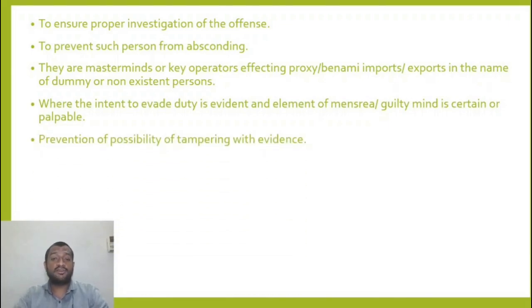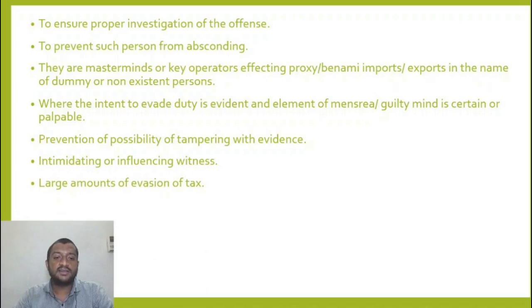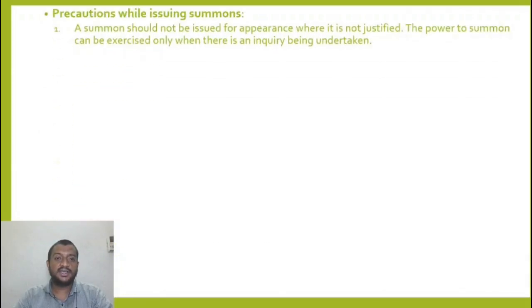Prevention of possibility of tampering with evidence. So this guy will tamper the evidence. He will influence the witness. And the amount of tax that is supposed to be evaded, or the prospective evasion of tax, is a huge amount. In these cases, the commissioner has to decide on the arrest. Based on these factors, he has to decide whether an arrest warrant has to be issued or not. Alright. So this is what an arrest is, section 69.